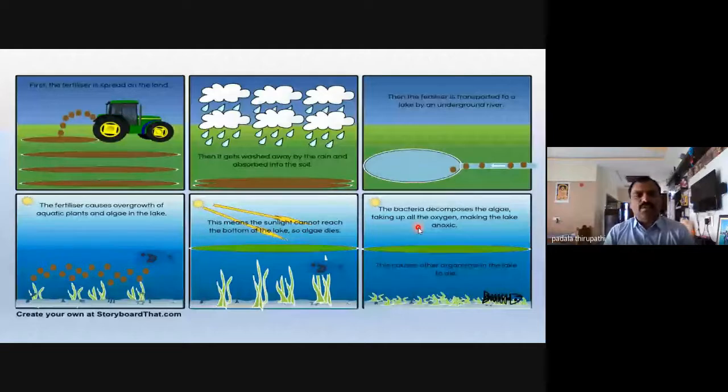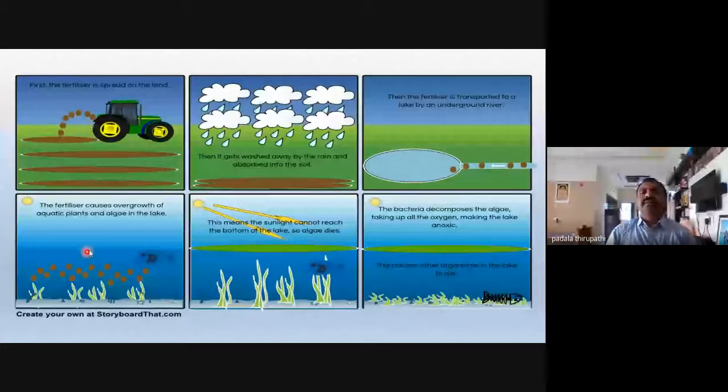Okay, see, this slide shows how a pond or fresh water body is modified into a eutrophic pond or polluted pond. See here, the first image shows how fertilizers are spread on the land. The second shows how rain washes the fertilizers into the nearest water pond. Then fertilizer is transported to a lake by underground water and by surface water floods.